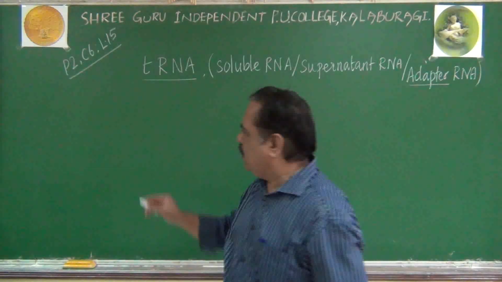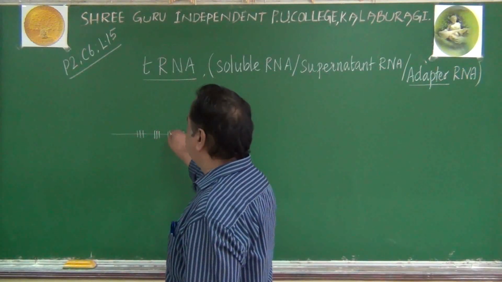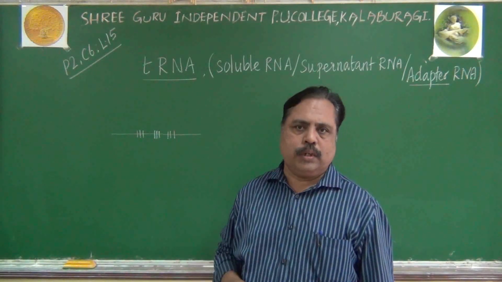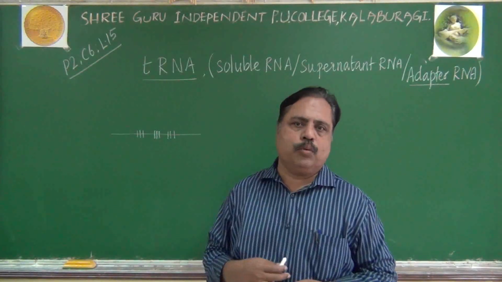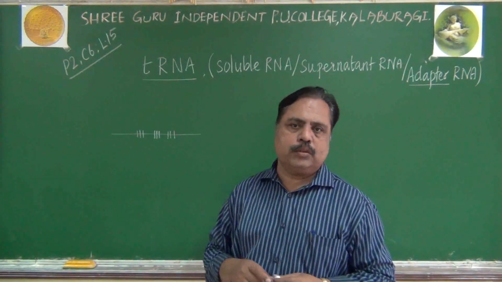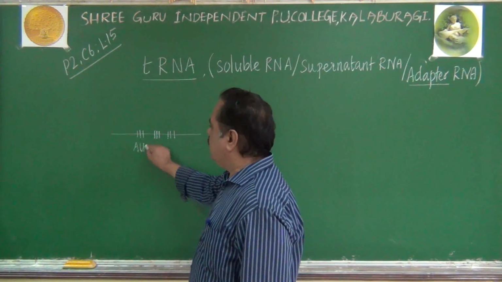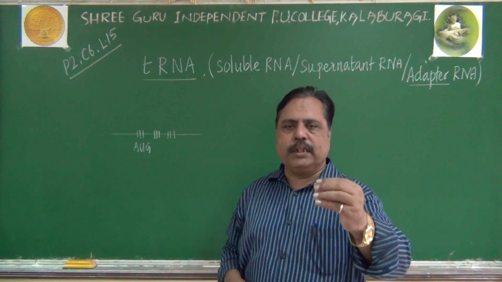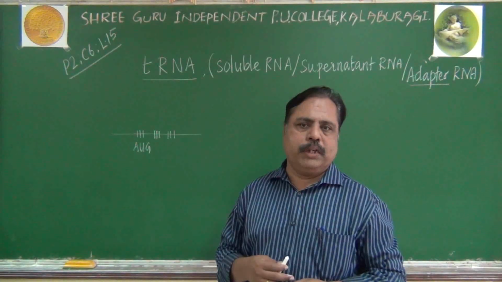Try to listen to this point. mRNA has got codons in it in the form of triplets. Each triplet will code for one amino acid. We saw that in the previous lecture. I told you how mutation can change those mRNA codons, and how it should be read contiguously, we have seen. Now the point is, mRNA has got codons. Let us imagine the first codon is AUG. According to AUG, methionine should come and bind here. Methionine amino acid should come and bind here.